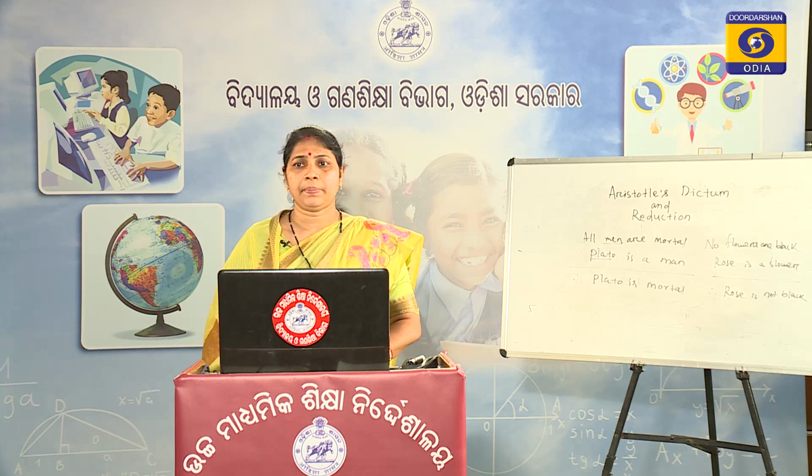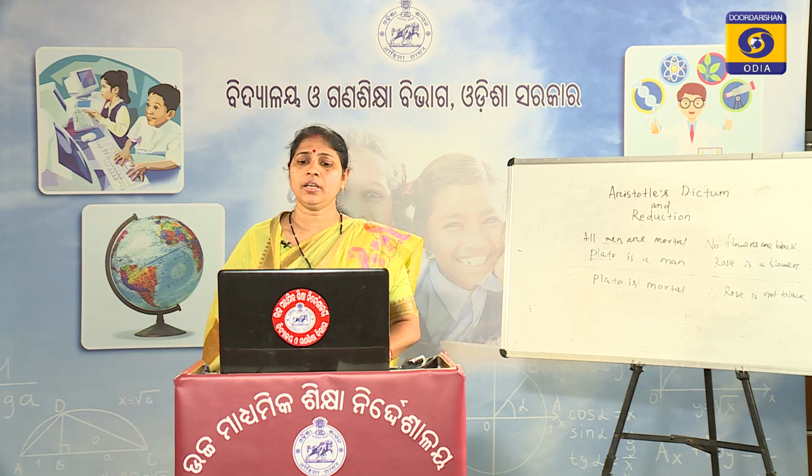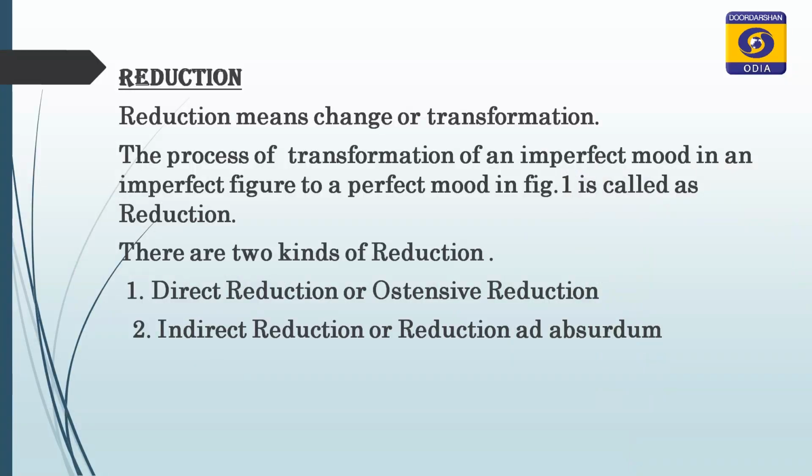So here we apply Aristotle's dictum, and if the imperfect moods are reduced or changed or transformed to the valid mood of first figure, then we can consider them as valid moods. So in this process of reduction, what will we do? We change it into the valid mood of first figure. So there are two kinds of reduction. First one is direct reduction or ostensive reduction, and second one is indirect reduction or reduction ad absurdum.